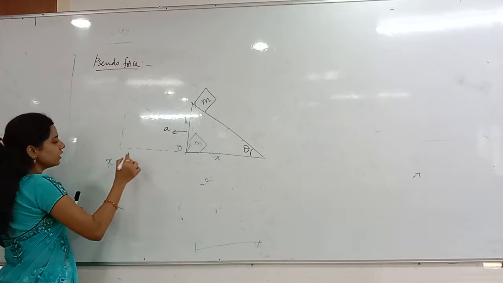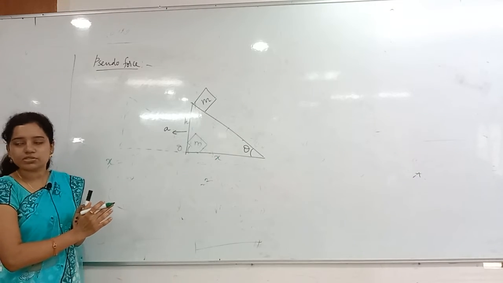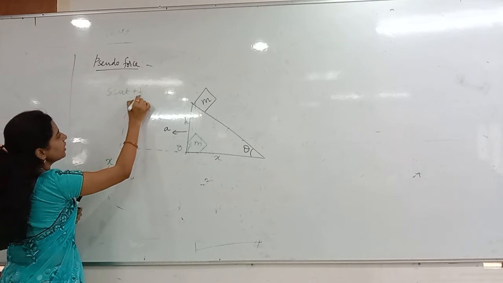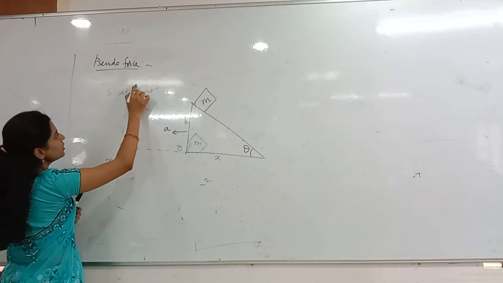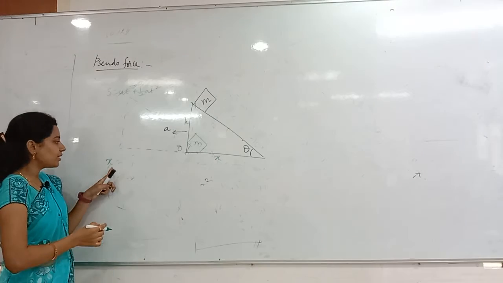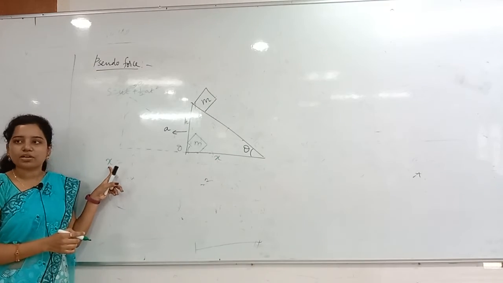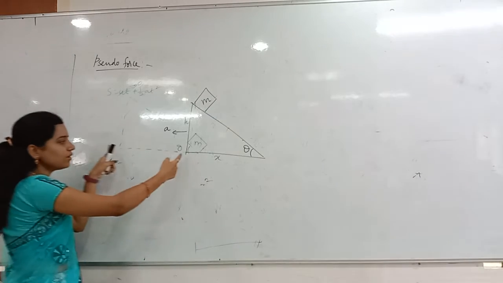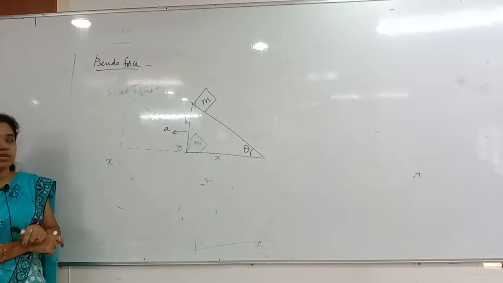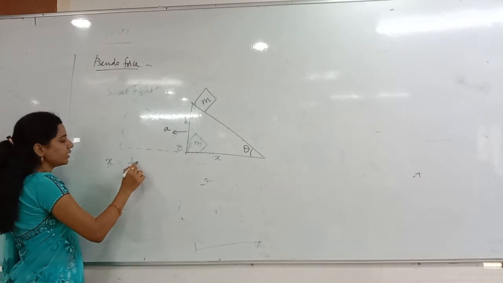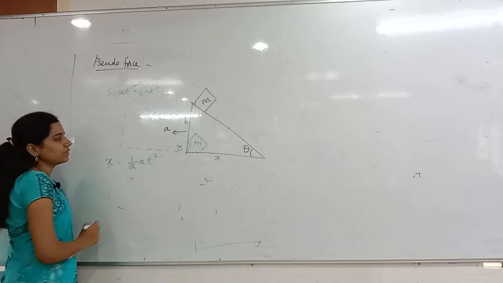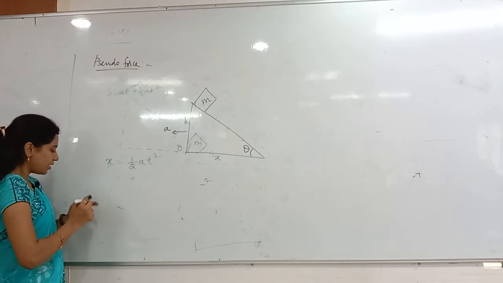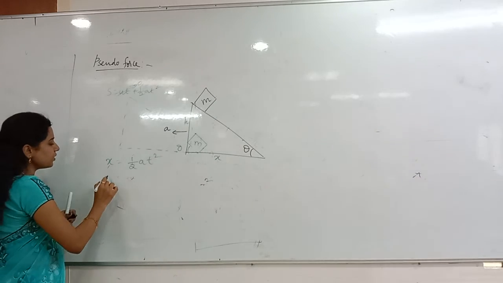So the wedge is moving x. Initially both are at rest, of course, so S equals ut plus half at square, and u equals 0. I am discussing the wedge, not the block. The wedge has a horizontal displacement of x. So u is 0, and we get x equals half a t square. Of course, it is moving with acceleration a only.